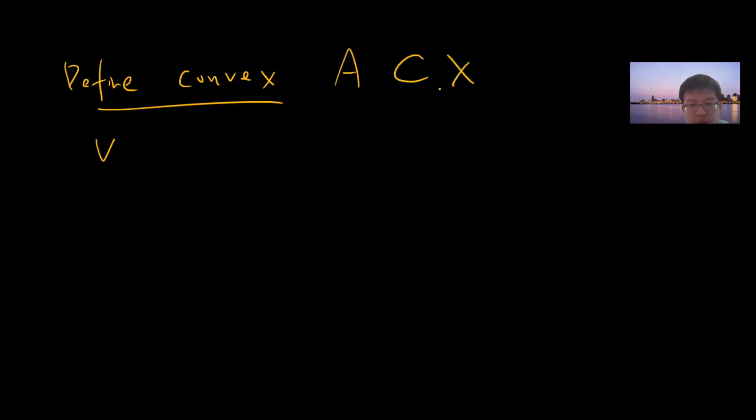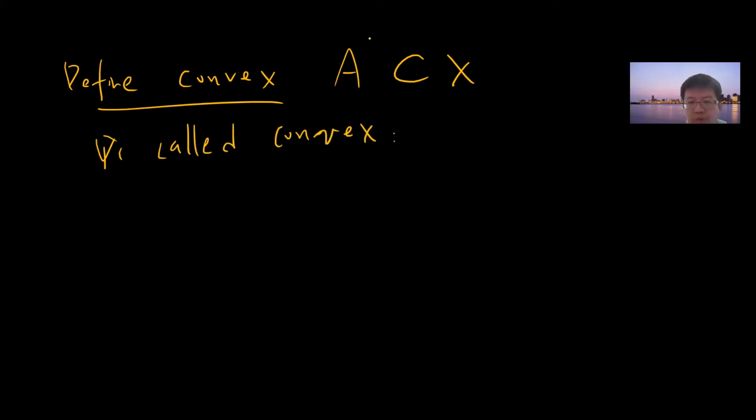Also we define a thing called convex. Convex is also an important idea. If I say a subset A of X is convex, what do we mean by convex?